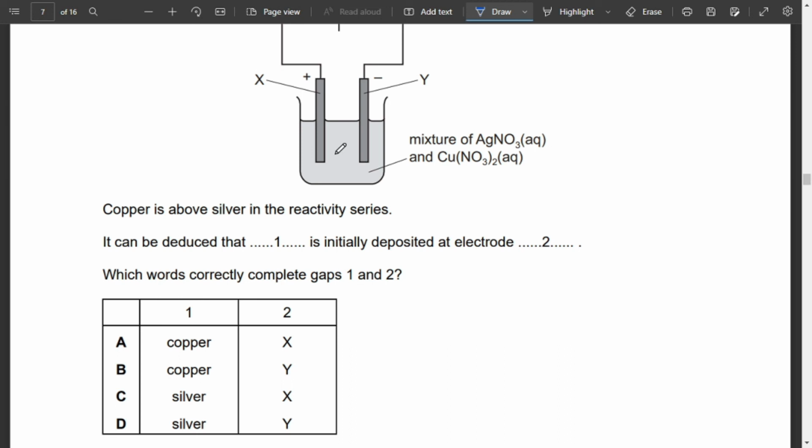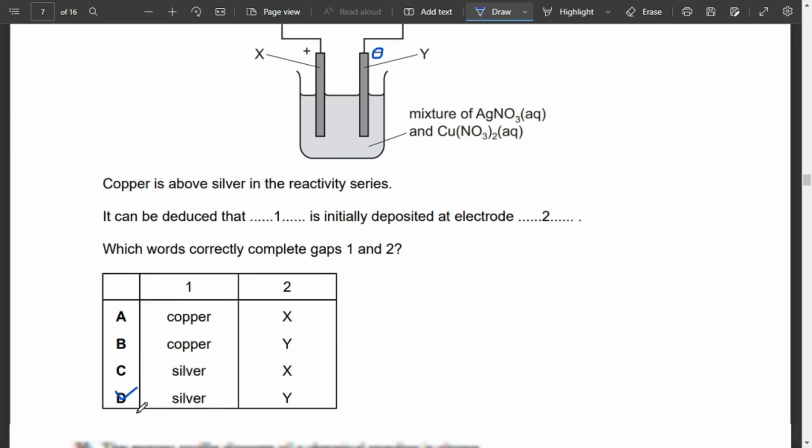We can easily tell that it will be deposited at electrode Y, that is the negative one, this one. Okay, electrode Y, because it is less reactive and closer to the line of discharge. So here the answer is going to be D.